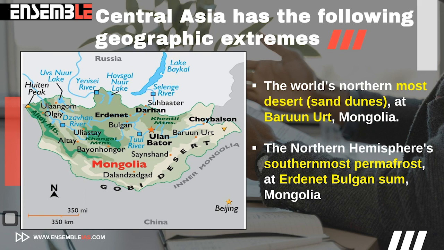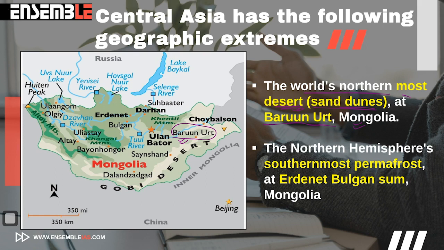Central Asia has the following geographical extremes. Number one is the world's northernmost desert, and this desert is predominantly a sand dune desert at Barun Ut. So this is Barun Ut, the northernmost extension of the sand dune deserts, and it lies in Mongolia, so it is bordered by that.